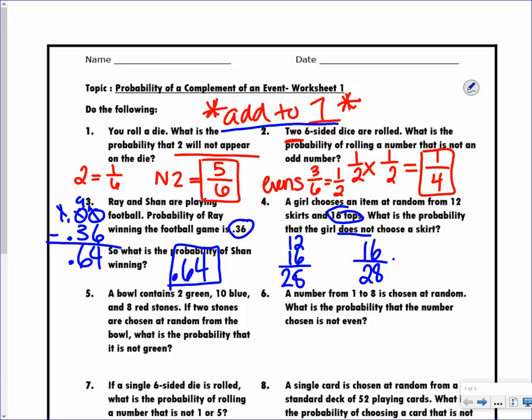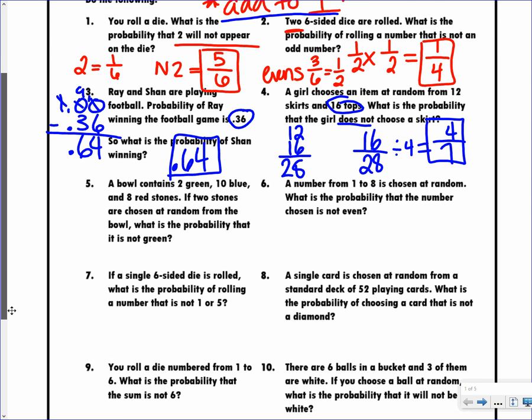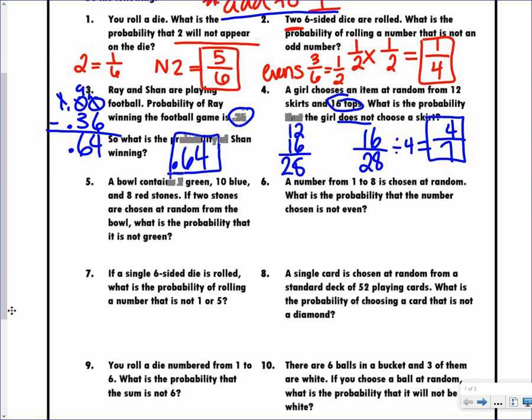I can simplify that by 4, because 4 goes into both 16 and 28. So she has a 4 out of 7 probability of not choosing a skirt. And again, if we found the probability of her choosing a skirt and added that to the probability of her choosing a top, which is the complement, you would get back to 1.